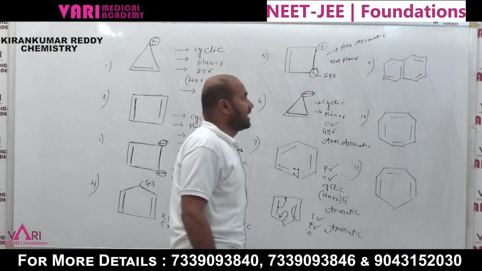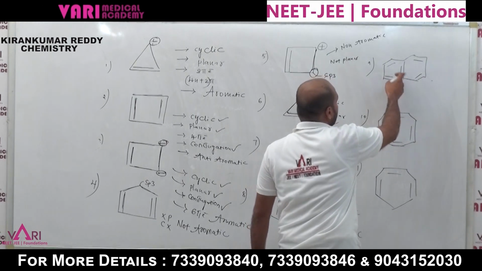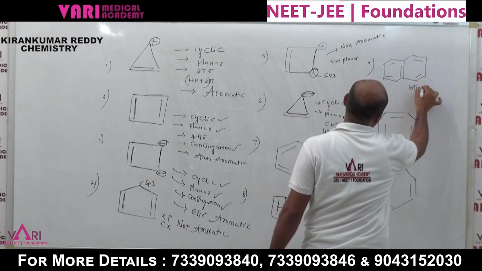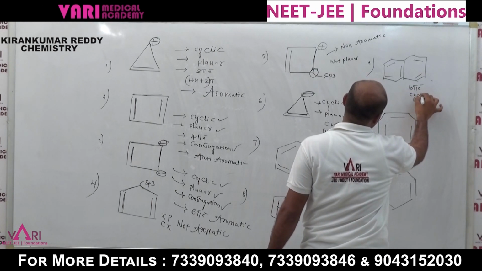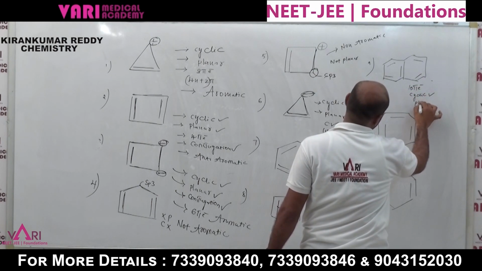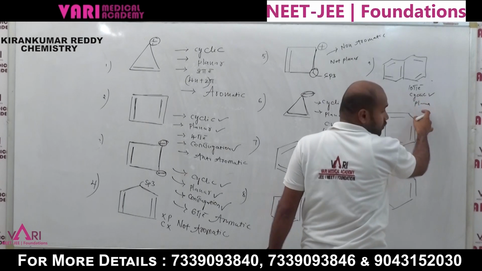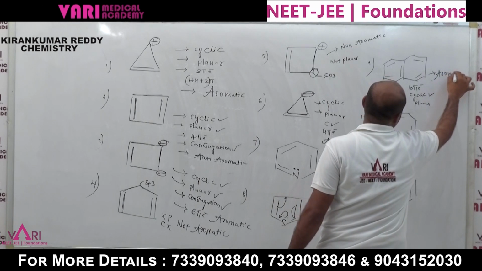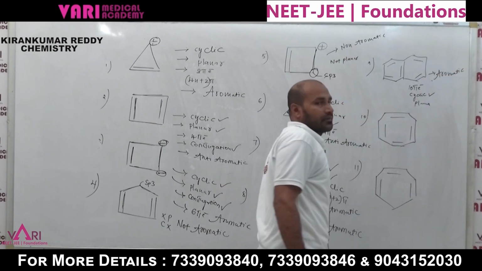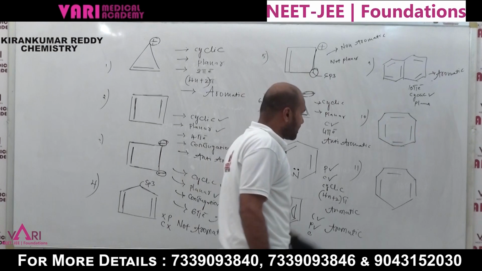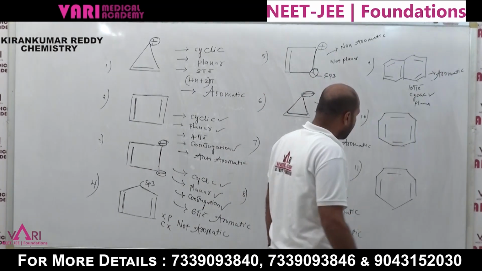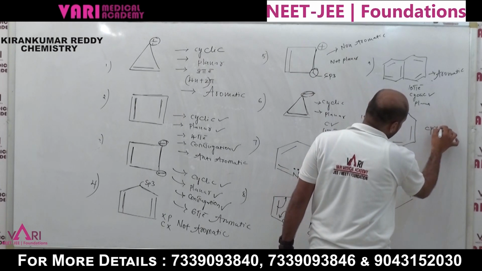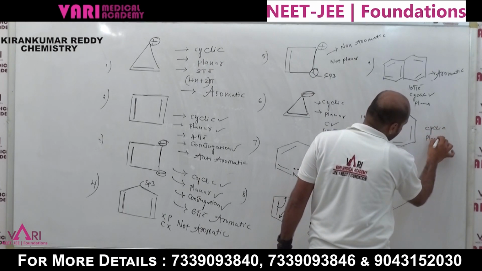Now check the naphthalene. Naphthalene, 1, 2, 3, 4, 5, so 10 pi electrons are present. It is a cyclic compound. It must be planar. And 4n plus 2 pi electrons followed. That's why naphthalene is an aromatic compound. Now check another cyclic compound. Yes, cyclic, and it is planar.